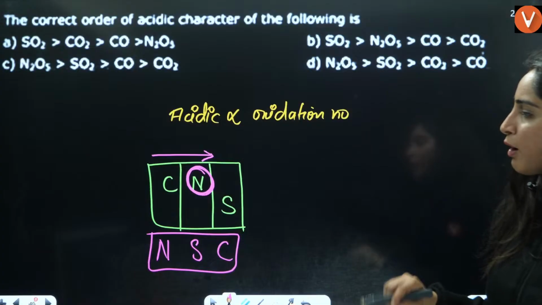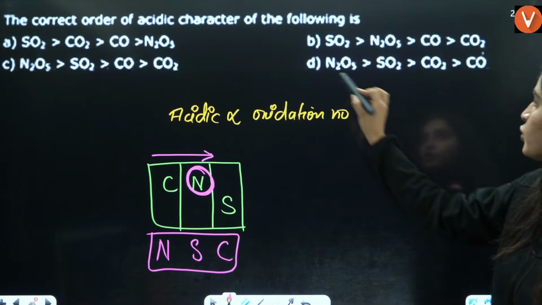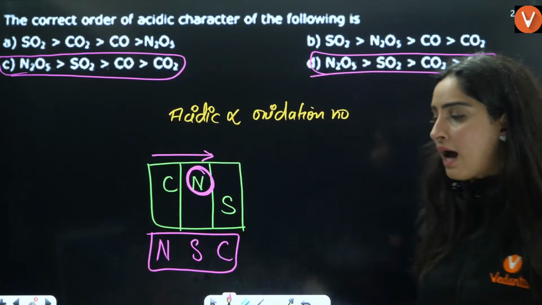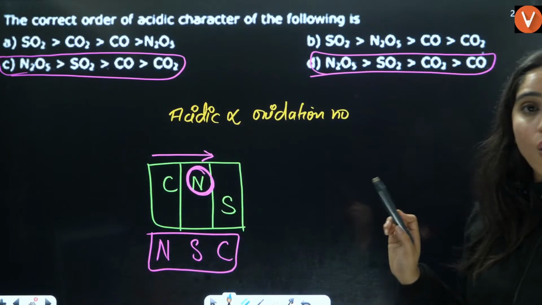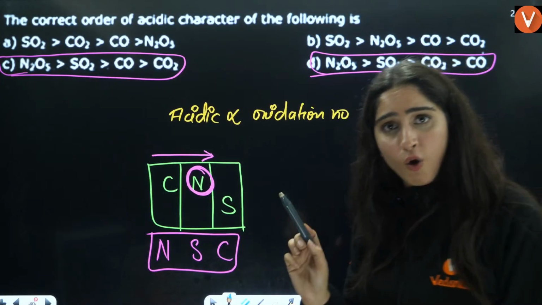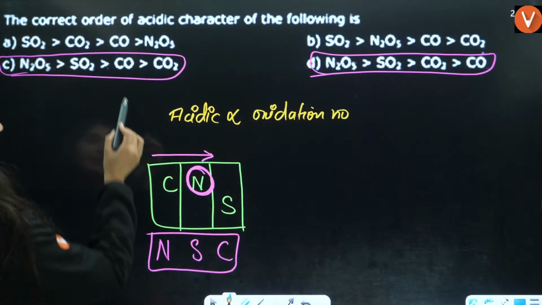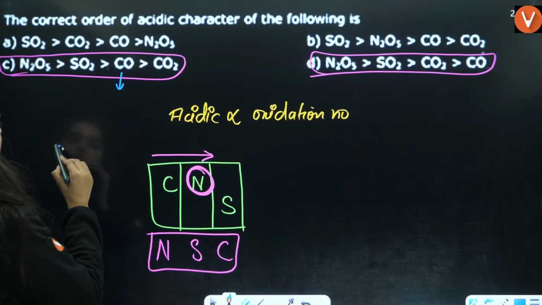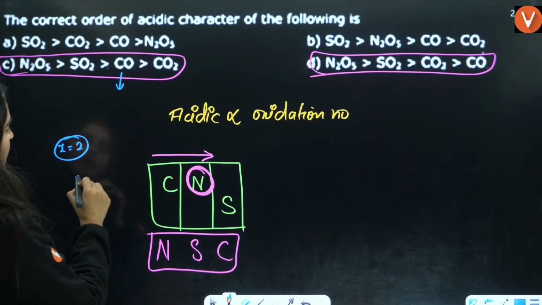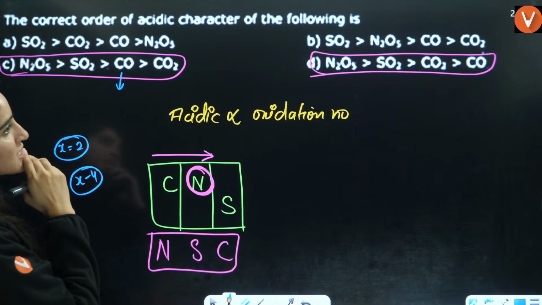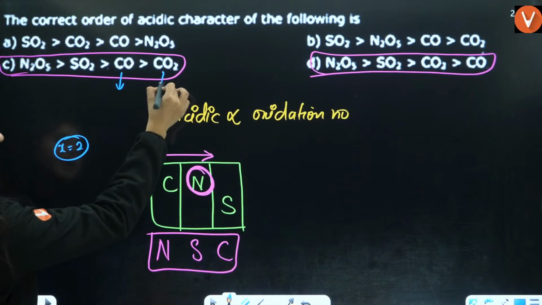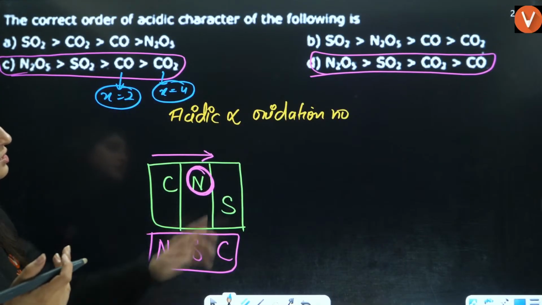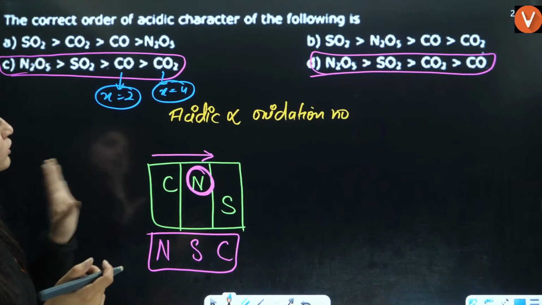If you talk about nitrogen, then sulfur, then carbon, you have two options here, C and D. Now, I told you this is also dependent on the oxidation number. Talking about the same metal oxides, here it is X equals to 2 and here it is X equals to 4. So more is the oxidation number, more is the acidic character. They are talking about the maximum acidic character.